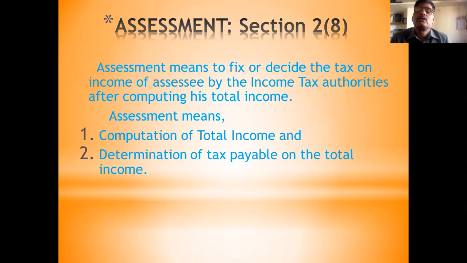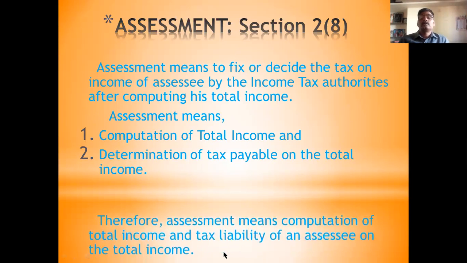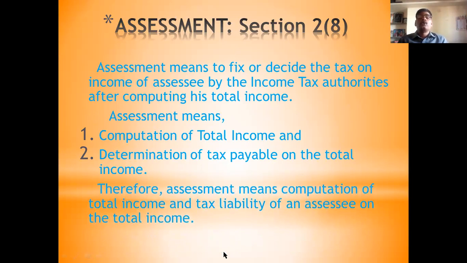In the second stage, you calculate the tax liability or tax payable. Therefore, assessment means computation of total income and tax liability of an assessee on the total income. This is called assessment.